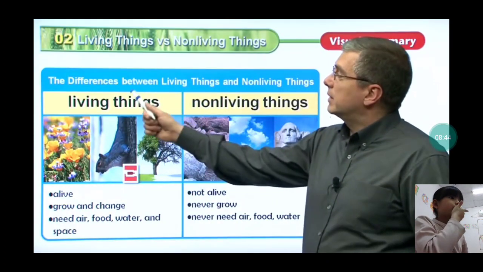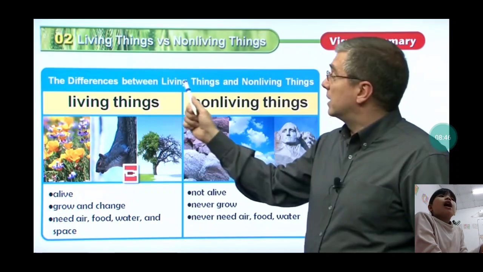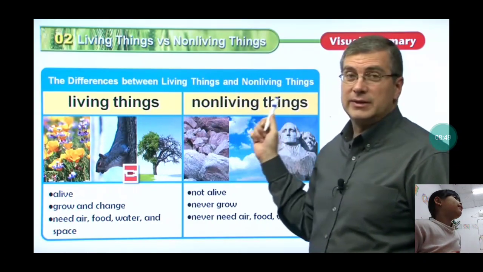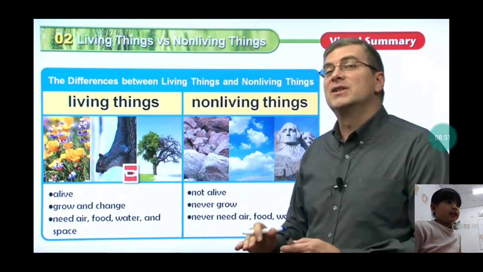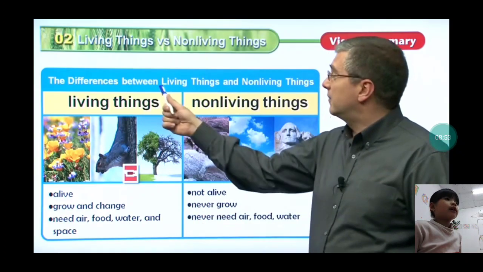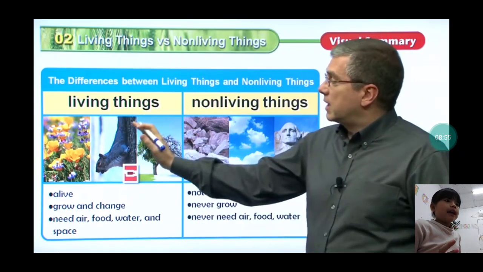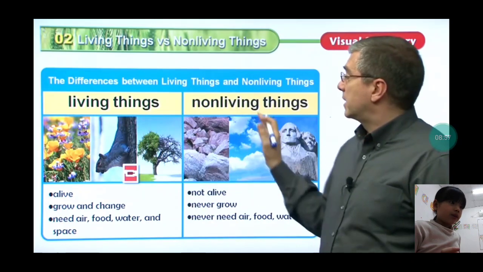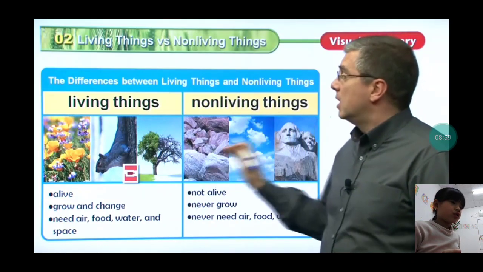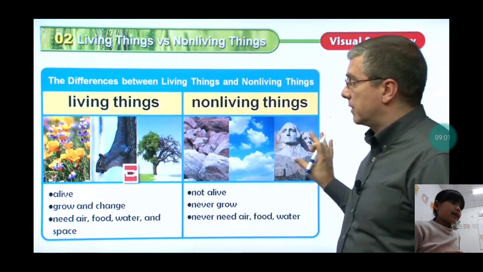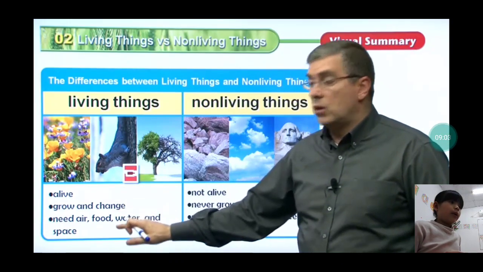Okay, now we have the difference between living things and non-living things. I will show you three pictures.